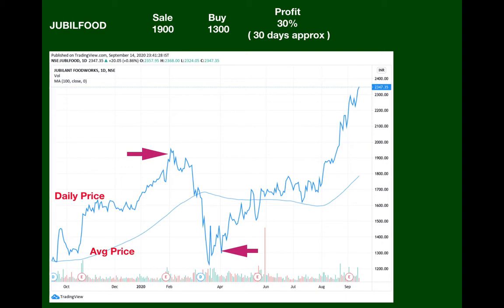Do you see any buying opportunity in this graph? Yes, you are right. Our strategy is to buy below the average price. So 1300 is the price way below the average price. So if you buy the stock at this price and just see the current price, which is about 2300, calculate the amount of profit you would earn.